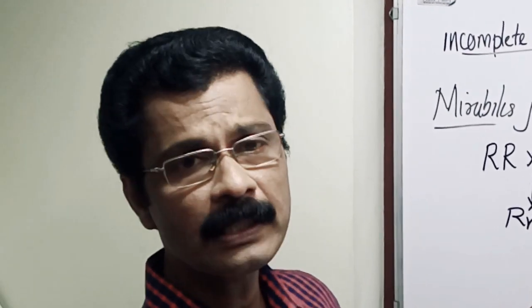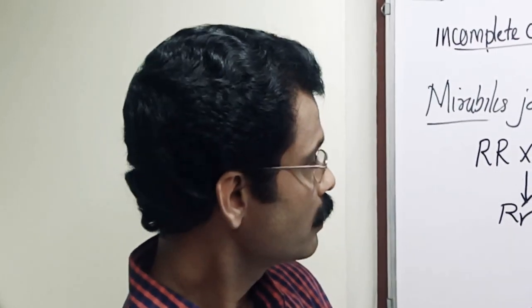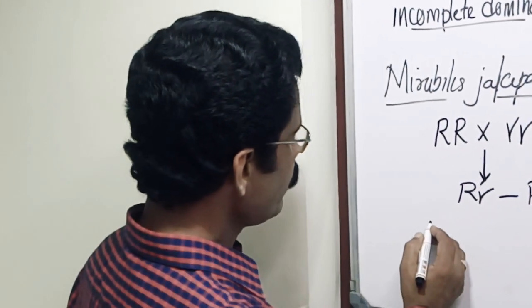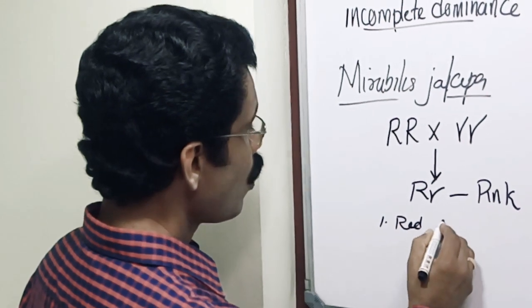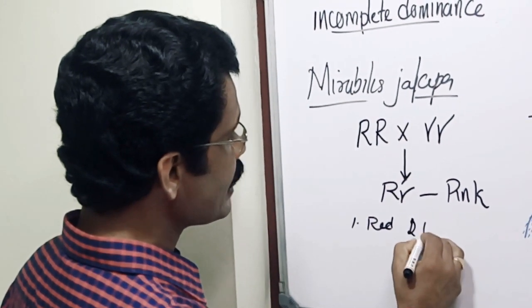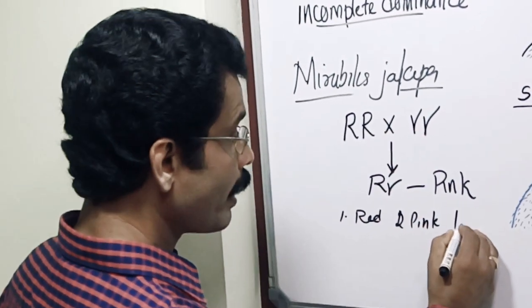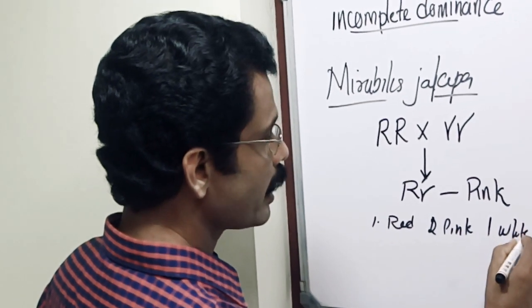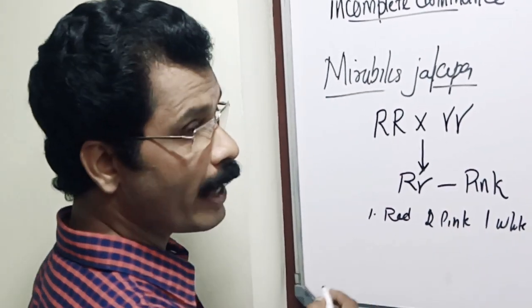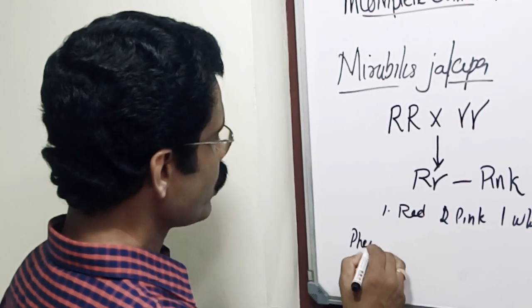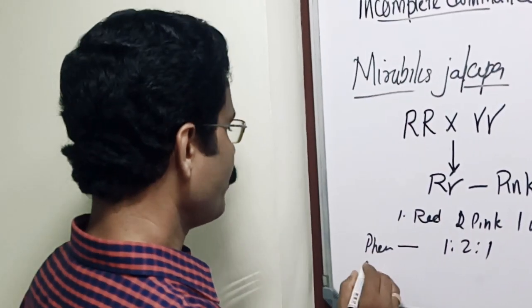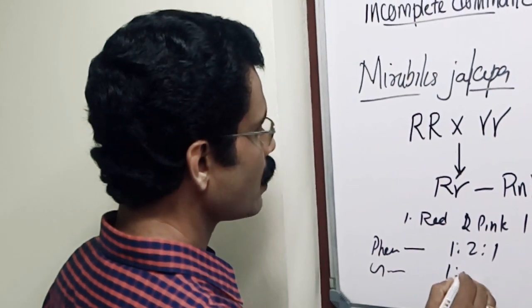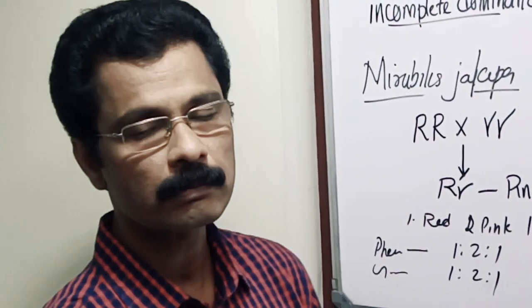When the F1 hybrids were inbred, the progeny obtained is one red, two pink, and one white, in the ratio of 1:2:1. That is the phenotypic ratio. The phenotypic ratio was 1:2:1, and the genotypic ratio was also the same, that is 1:2:1.